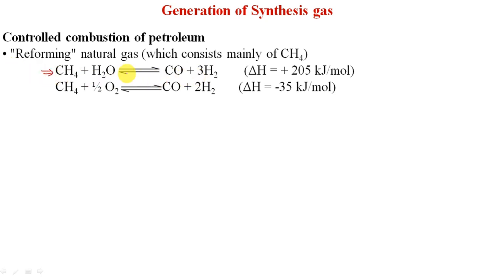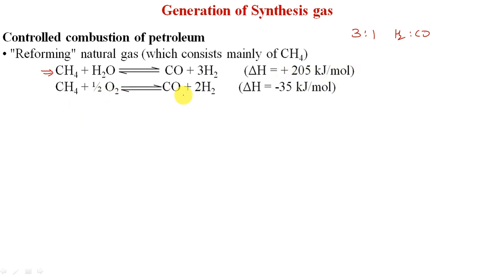When we convert methane through steam reforming, we get synthetic gas in which the ratio is 3:1 for H2:CO. The reaction is endothermic and the delta H for this reaction is 205 kilojoule per mole.